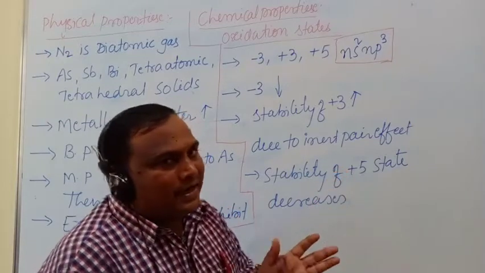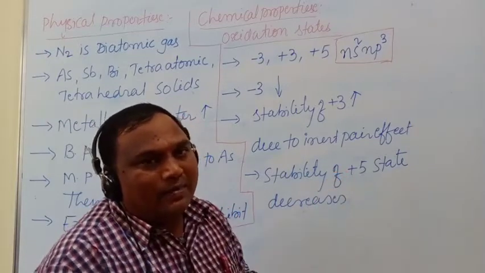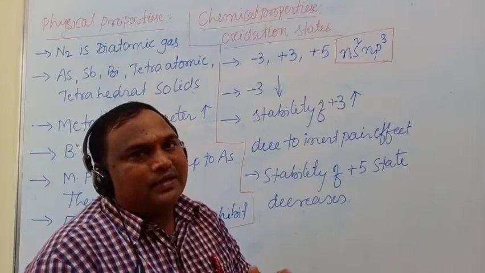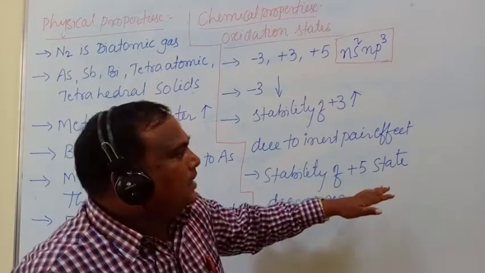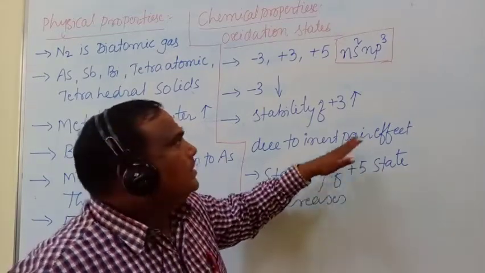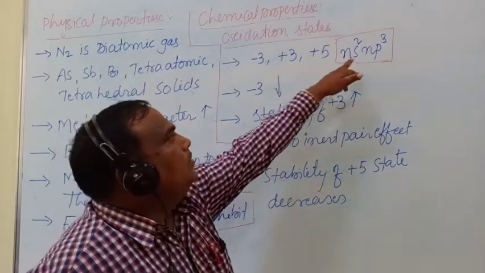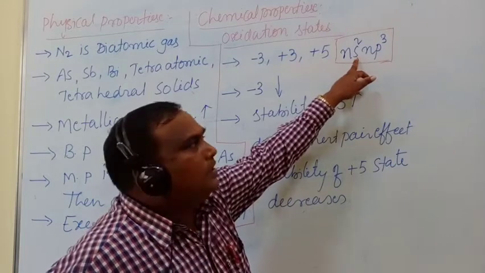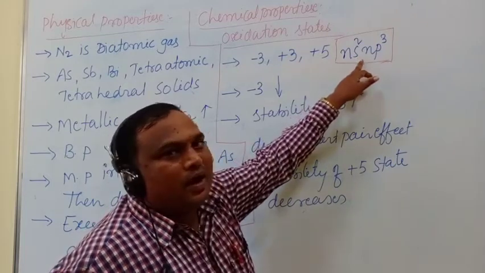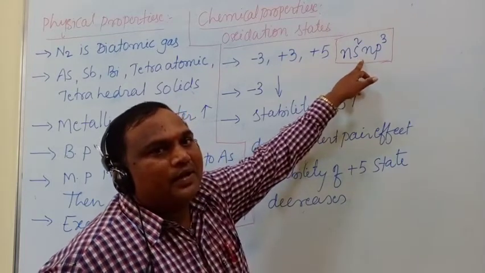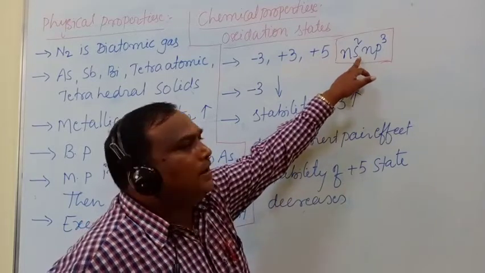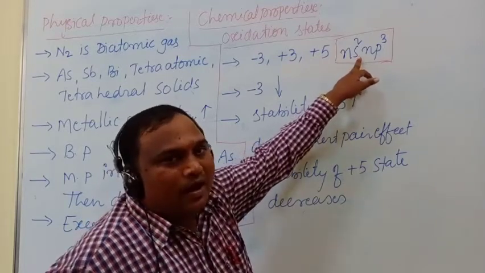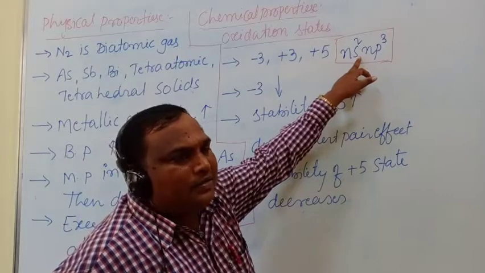Due to the Lanthanide contraction, atomic radii and ionic radii decrease, and the s electrons are held very strongly. Due to this, the pair of electrons does not take part in the chemical reaction. That means this pair of electrons is inert. They are not involved in any chemical reactions.